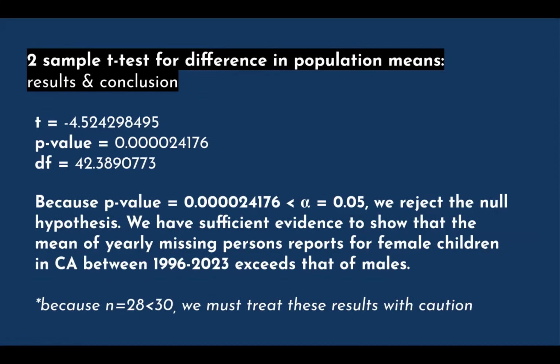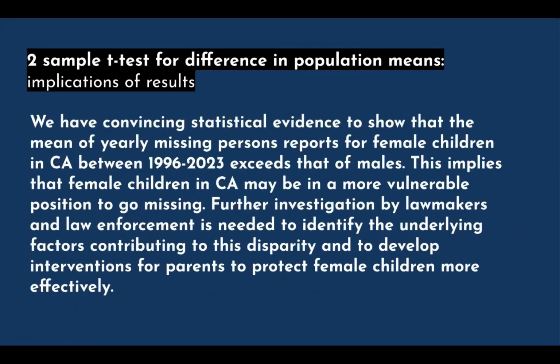For our conclusion, because p-value is equal to approximately 0, which is less than alpha of 0.05, we reject the null hypothesis. We have sufficient evidence to show that the mean of yearly missing persons reports for female children in California between 1996 to 2023 exceeds that of males. However, because n is equal to 28, which is less than 30, we have to treat these results with caution.